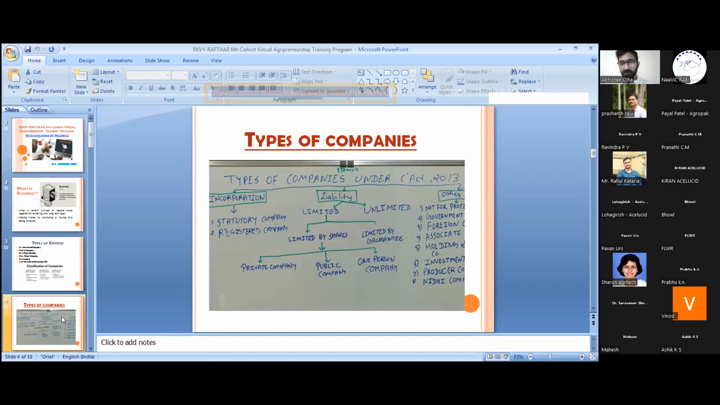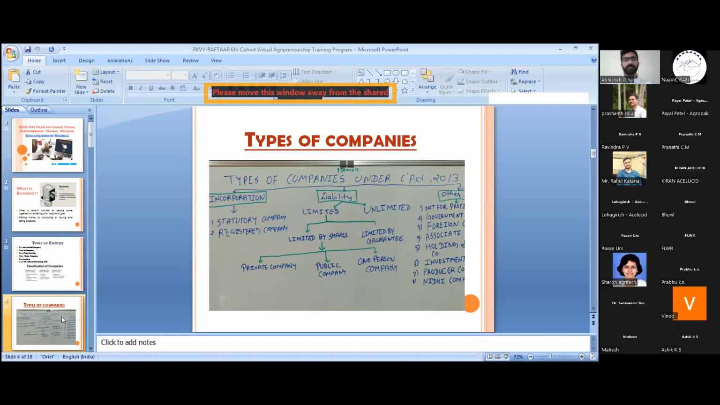Some professor, I don't know, but he has specified in the Companies Act the basis of incorporation of the company and the types of companies. First, the incorporation. On the basis of incorporation, there are only two companies: statutory company and registered company. If we take the example, what is a statutory company?